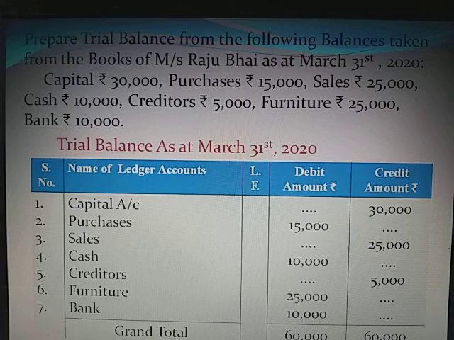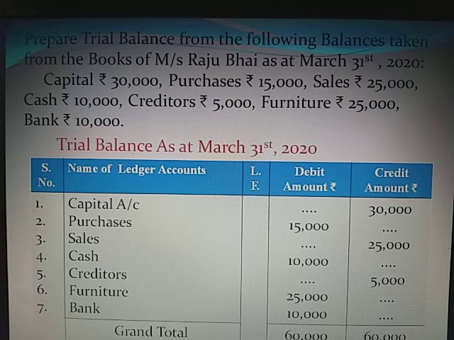Now serial number 1, capital account, and as we all know, capital is a liability for the business, that's why it is recorded in credit side. Purchases account always has a debit balance, that's why recorded in debit column. Sales, it is a revenue account, that's why it is recorded in credit side.